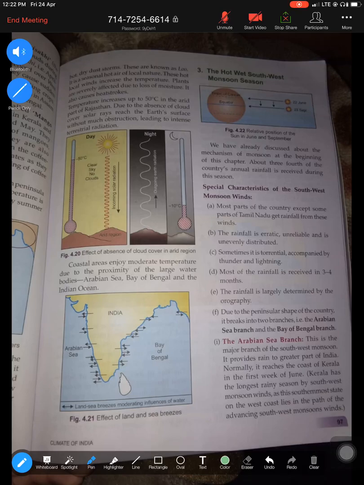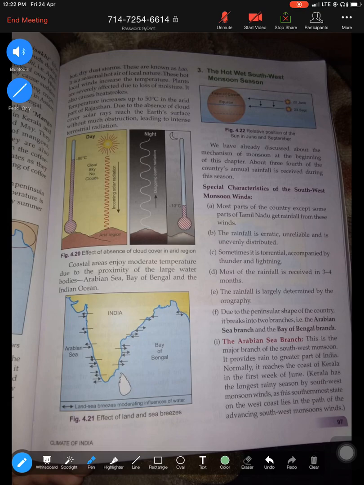Next, we're going to learn about the third season, that is your southwest monsoon season, which is also known as the season of advancing monsoon. Now, what is happening? This is the time when the southwest monsoon approaches our Indian subcontinent. So that is why we receive heavy rainfall.